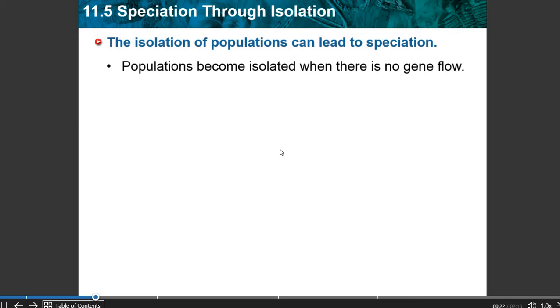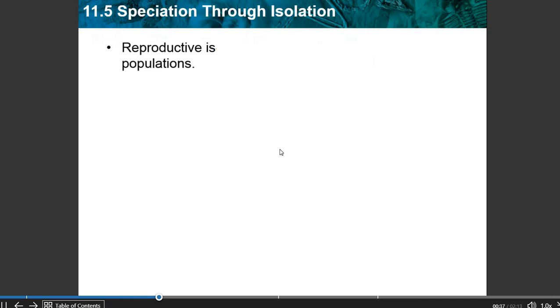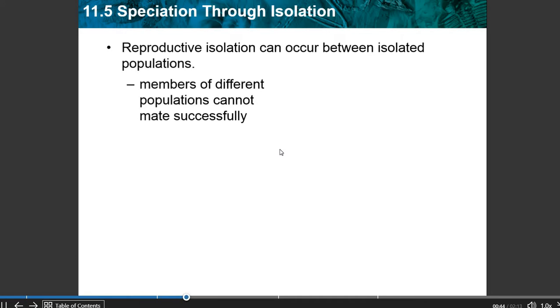Isolated populations adapt to their own environments, and you end up with genetic differences that can add up from generation to generation. We're going to be doing an activity in class where you're going to be able to see how speciation could occur through isolation. So reproductive isolation can occur between isolated populations.